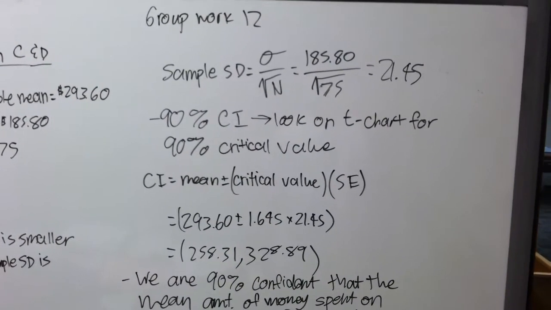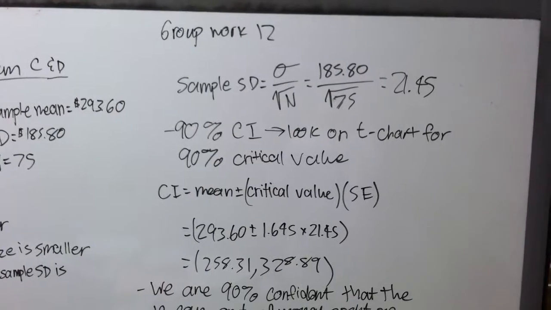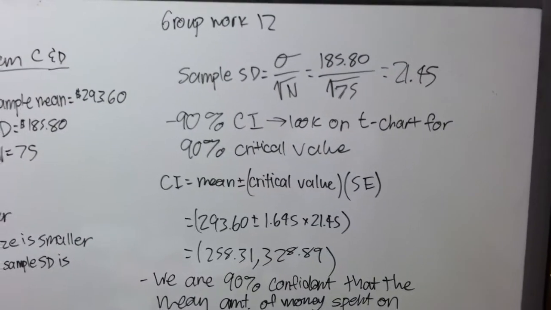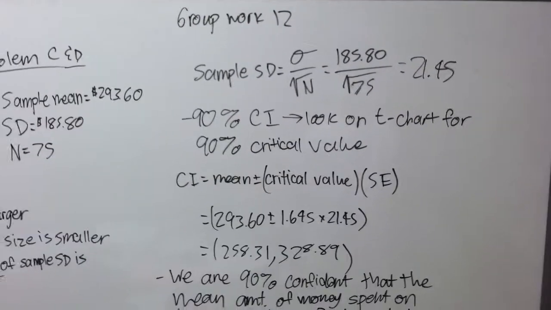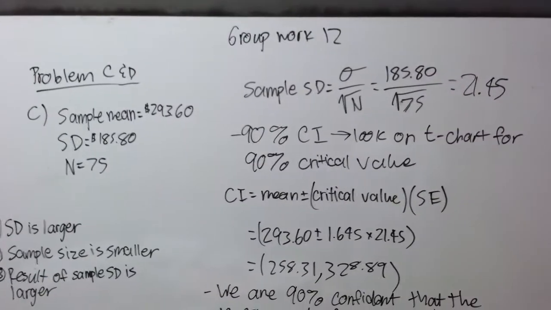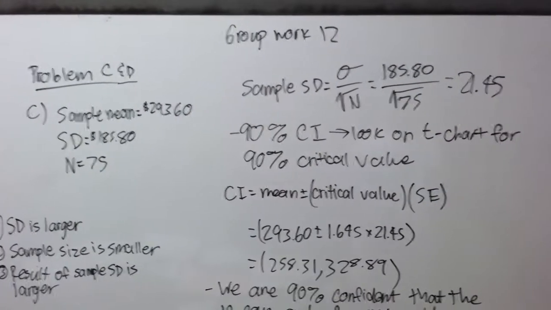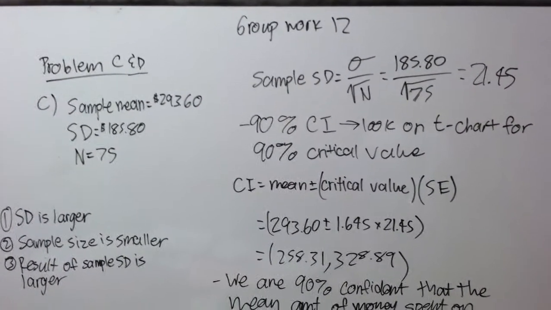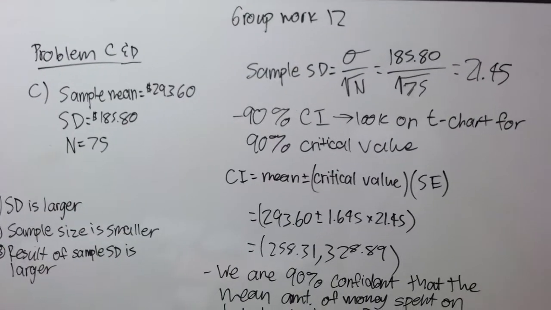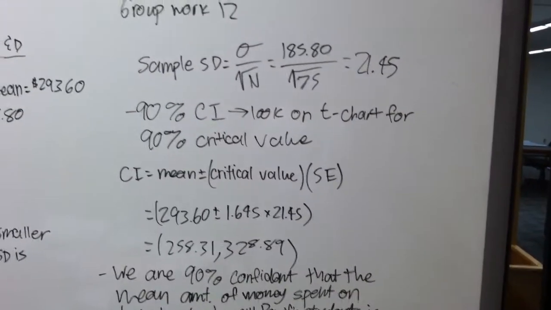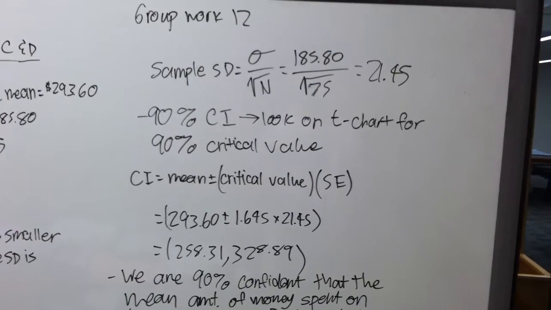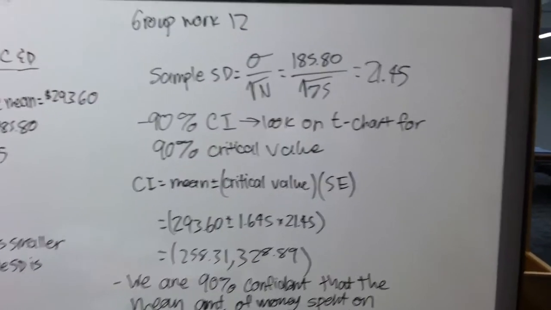The equation for that is the sample standard deviation divided by the square root of the sample size. In this case, our sample standard deviation is $185.80, and we divide that by the square root of 75 because that's our sample size. So that would give us a value of 21.45.